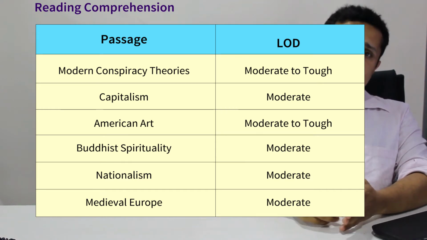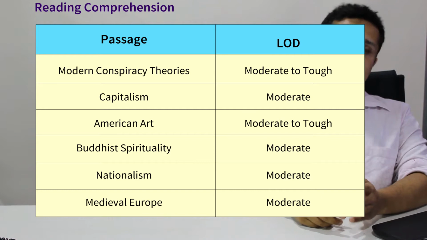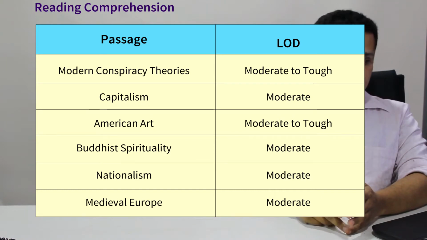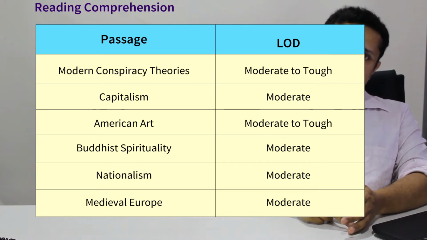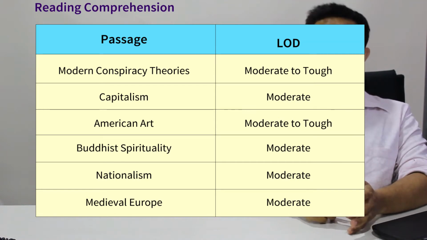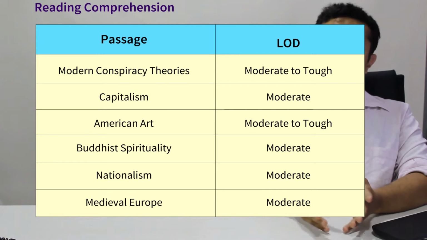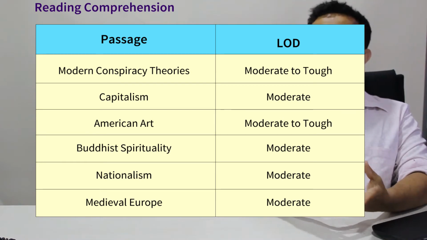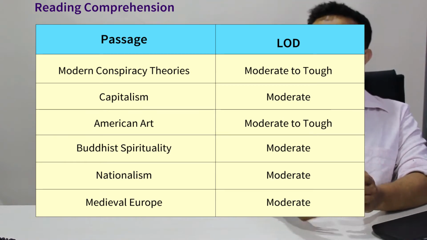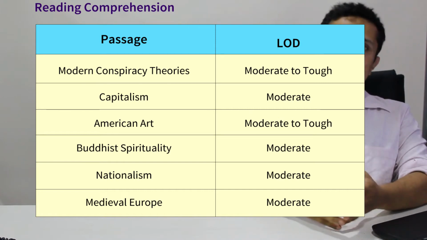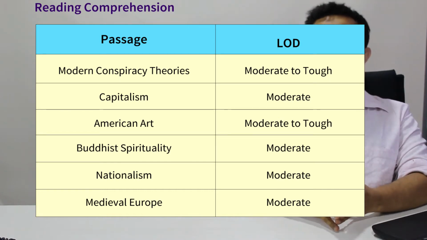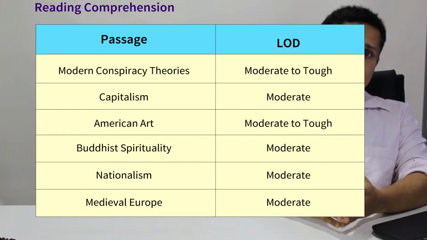One was modern conspiracy theories, capitalism, American art, Buddhist spirituality, nationalism and medieval Europe. So if you look at it, everything was very heavy and dense to read. There was no light topic of current affairs. So even if there was some aspect of current affairs, they were in very heavy topics. So here you would have to look at topics that interest you.